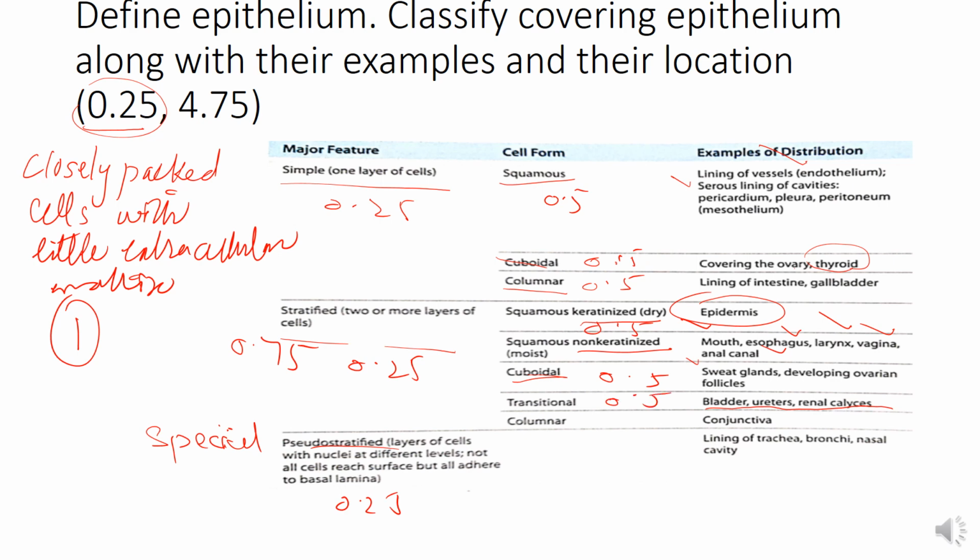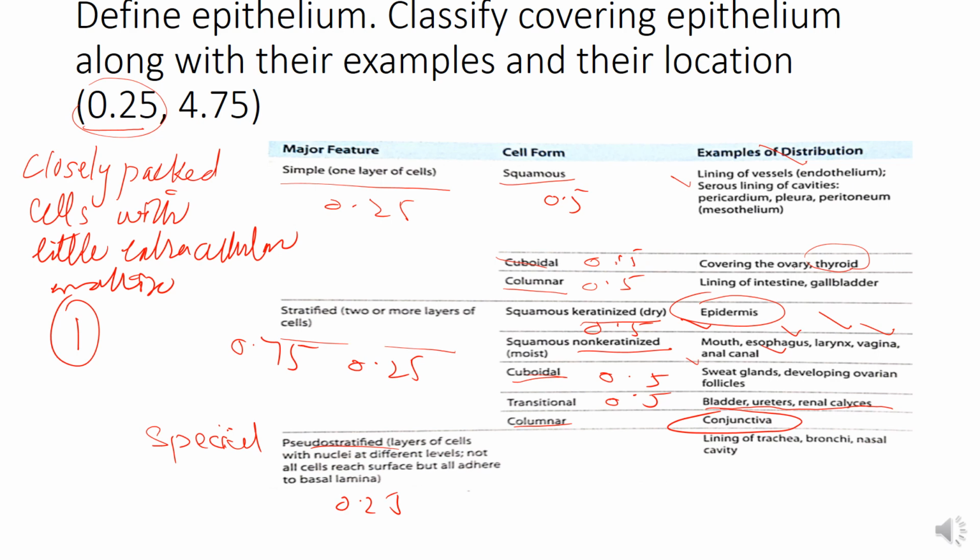Now the stratified columnar epithelium. This epithelium is only present in the conjunctiva. This is a very important viva question usually asked by the examiners: what kind of epithelium is present only in one place? The answer is stratified columnar epithelium, and it is present in the conjunctiva.